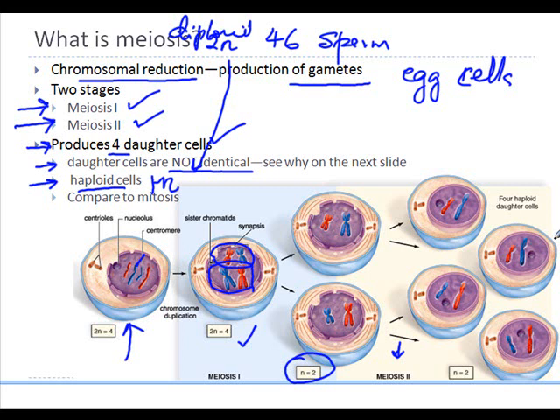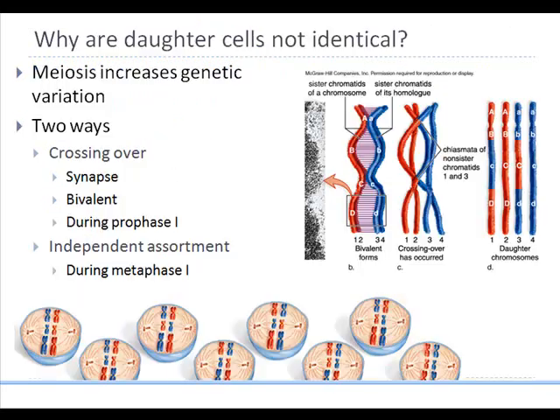So this is a quick overview of the entire cycle. We will look at the cycle in much more depth in the coming slides. So let's go on to the next slide and look at each stage a little bit more in depth. Firstly, why are the daughter cells not identical? This is a major difference in meiosis.